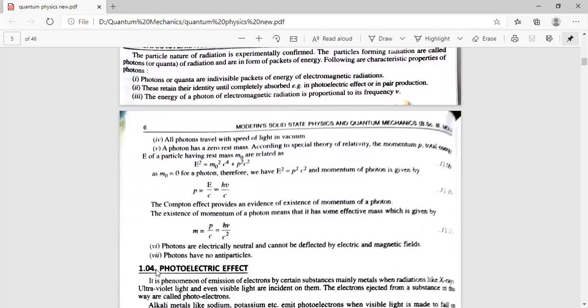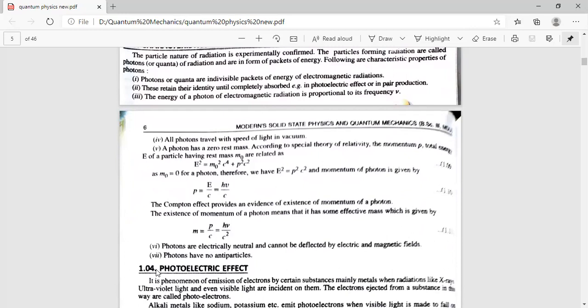So photon is not a normal particle, it is a relativistic particle. We have two types of particles, non-relativistic and relativistic. Non-relativistic particles are those which travel with a speed very much less than the speed of light. Relativistic particles are those which travel nearly with the speed of light. So photons are relativistic particles.